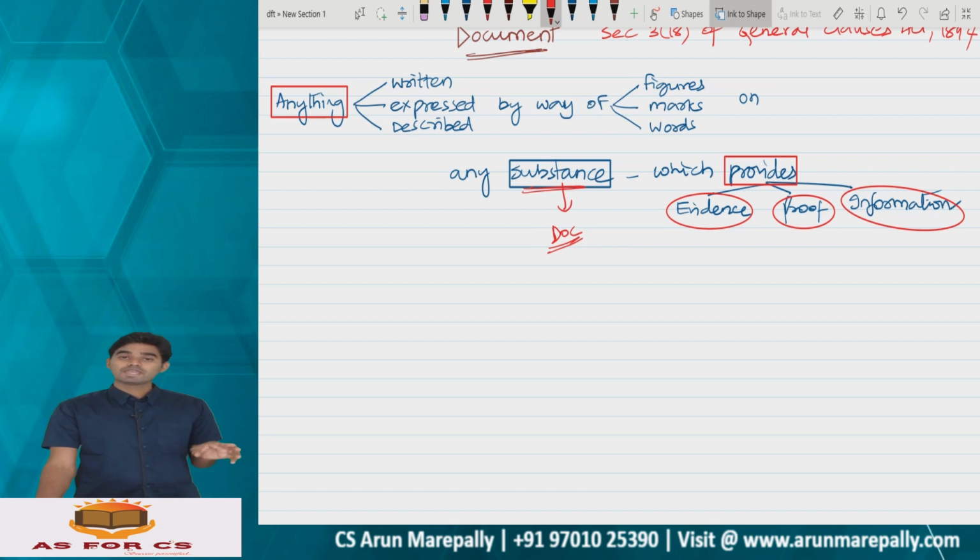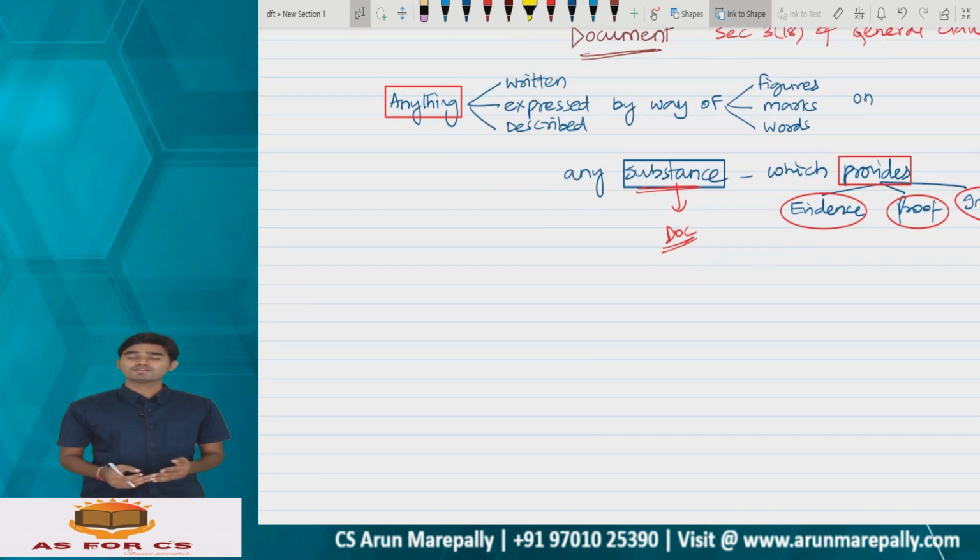But we have many definitions of the term for a specific act. Like the Companies Act 2013 talks about documents, papers, records and so on. So depending upon the act, we have a definition for the term document. But if you look into the General Clauses Act, whatever you write on any substance which gives you some information, that substance is nothing but a document.